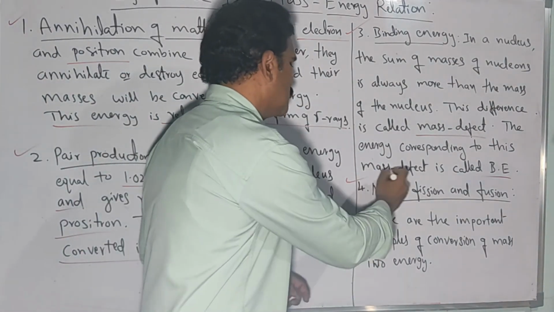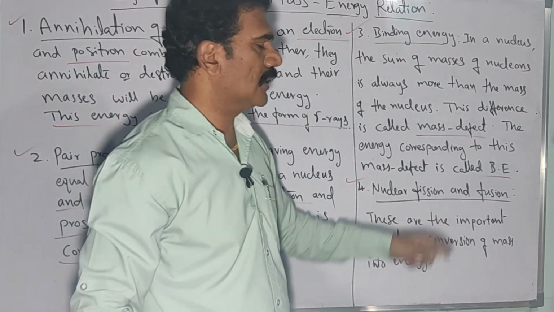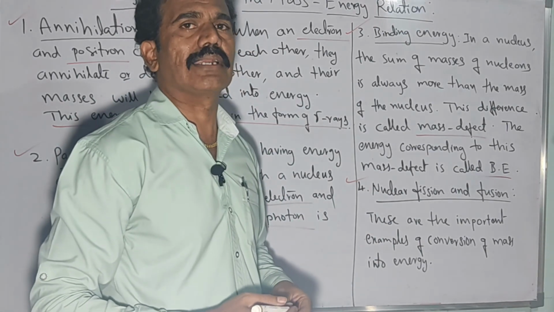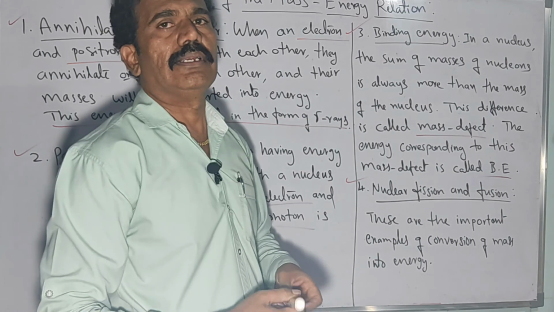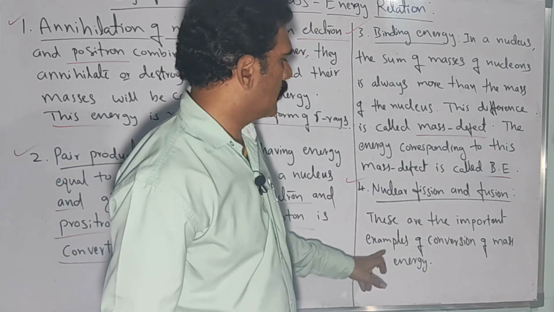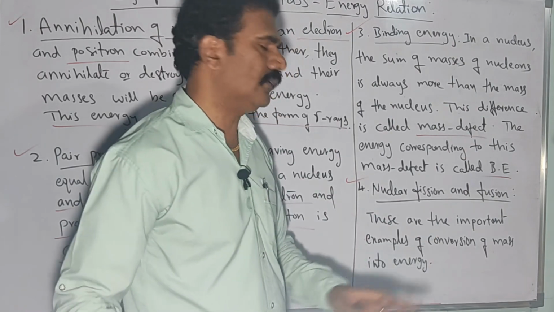The last one is very well known to you: nuclear fission and fusion reactions, where a large amount of energy is released during the interaction between certain particles. These are important examples of conversion of mass into energy.